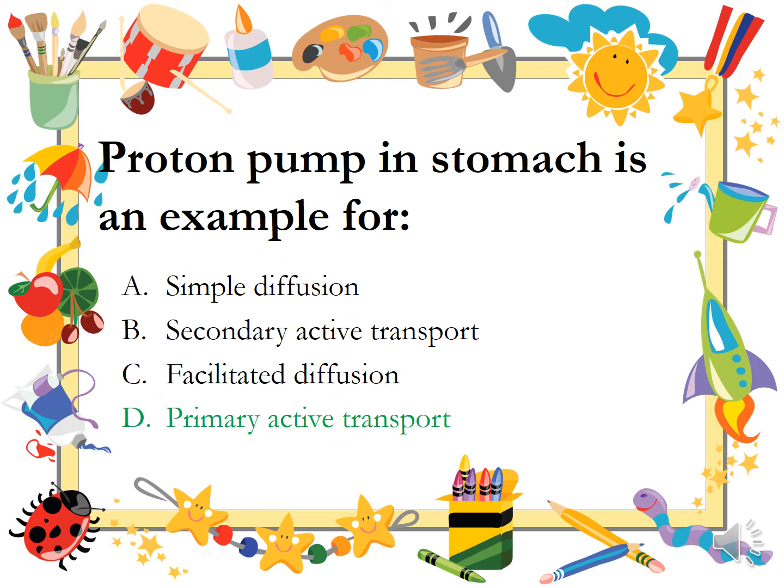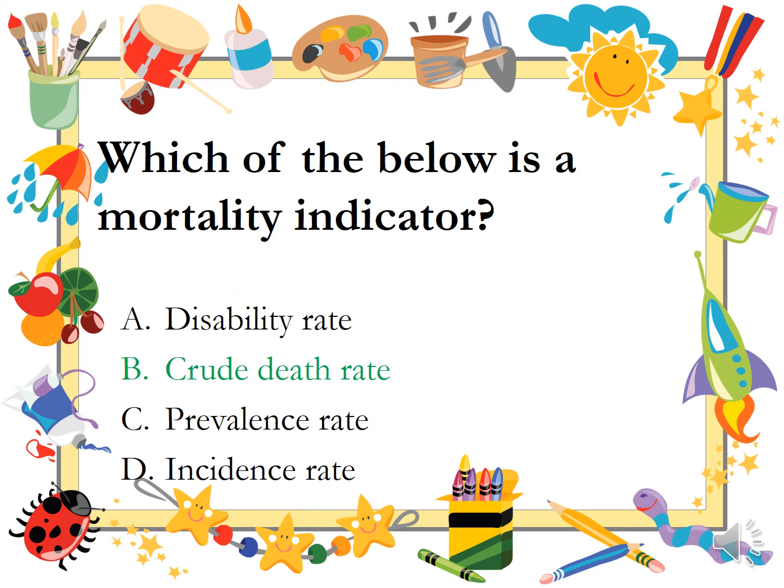Proton pump in stomach is an example for primary active transport. When the proton pump is inhibited, so much of the transport is halted. That's why in gastritis we do offer proton pump inhibitors. Which of the below is a mortality indicator?